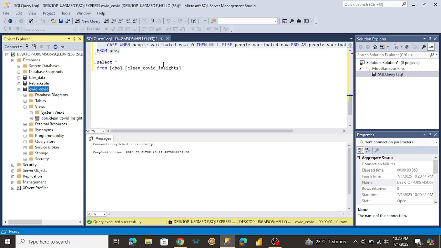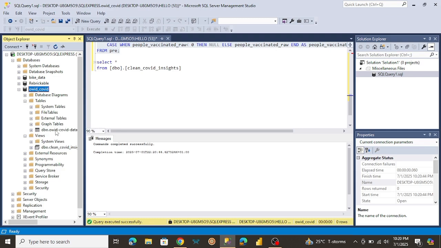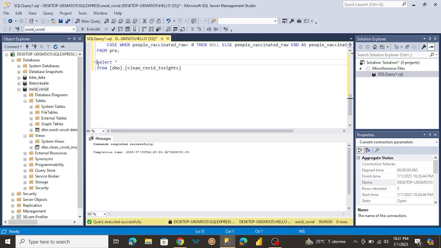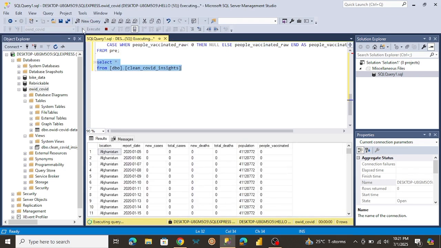So now, instead of accessing our original table, which is called this, we're going to be referencing this one instead. So let me just try to run this to see what's in there. Okay, so yeah, we have a view created successfully.